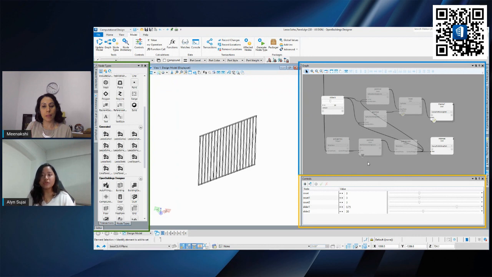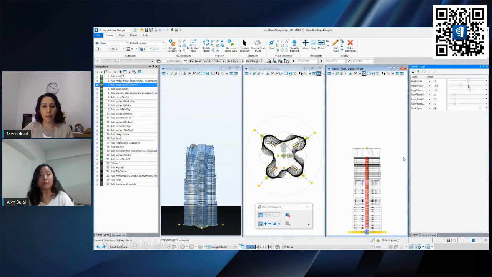So this is similar to what you see when you create your components. You can do it on either platform, because both are still Open Buildings. If you want to open your basic Open Buildings model in Generative Components and add some computational design, you can still do so. It's the same software, it just depends on your preference. Instead of using variables, you have controls right here at the bottom, which allow you to use sliders or change the values separately. Again, it's totally depending on your preference.